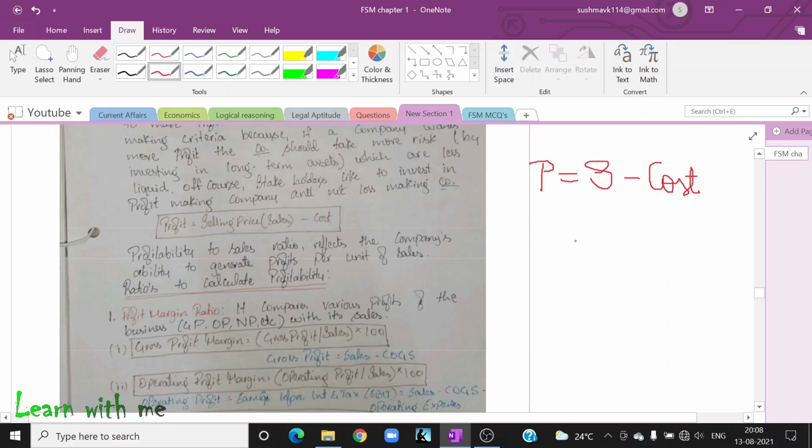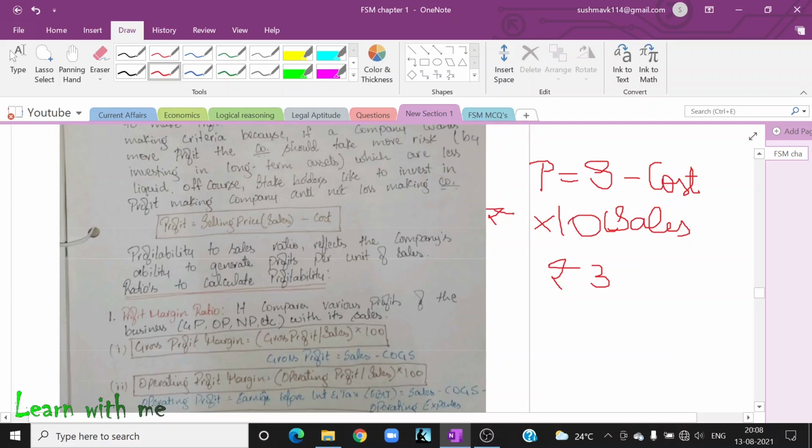Let us take an example. I want to sell 10 chocolates. To produce the 10 chocolates, I have to purchase raw material like cocoa, sugar and all, right? So all that in total is my cost, and the cost is 3 rupees per chocolate. Now I have to sell the 10 chocolates at rupees 5.